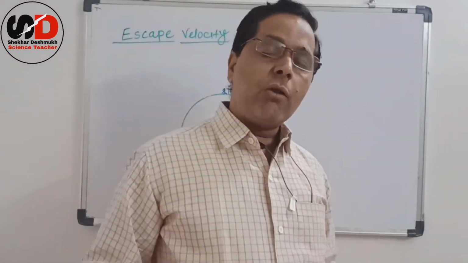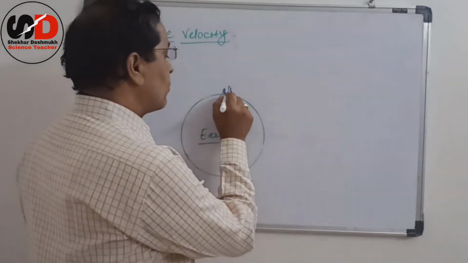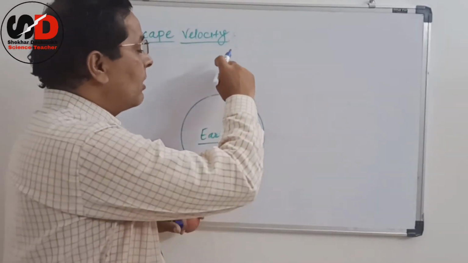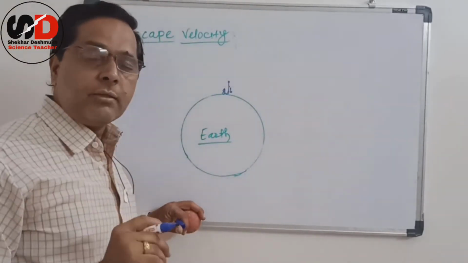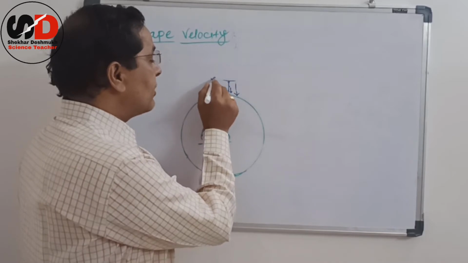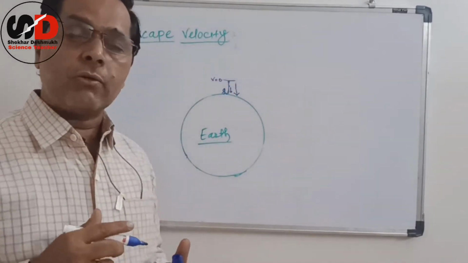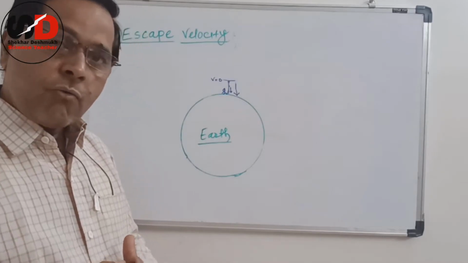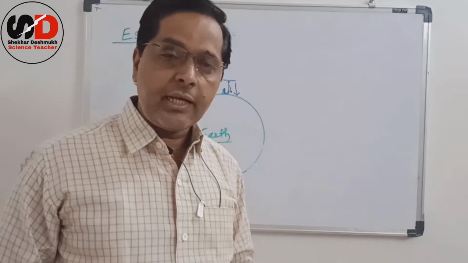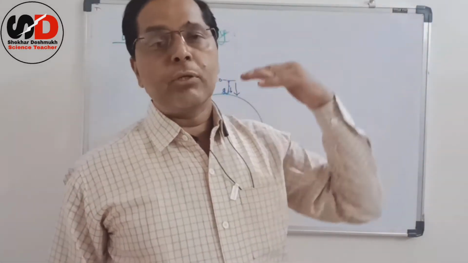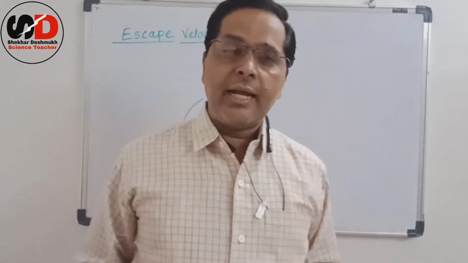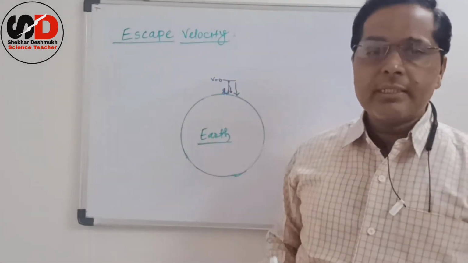But if we throw the same ball with greater speed, what will happen? It covers somewhat larger distance. That means it goes to more height, and after that it starts falling. Here the velocity becomes zero, and after that it starts falling down. What happens if we throw it with greater and greater speed? Definitely the ball can cover larger distance, that means it can go to higher heights. But definitely after that the velocity becomes zero and it falls down.